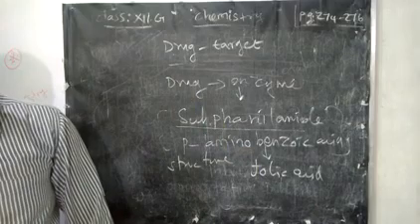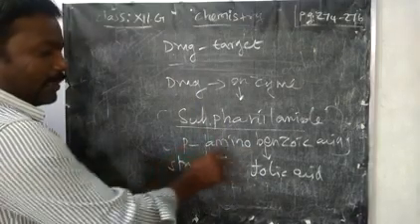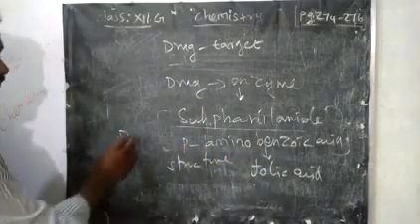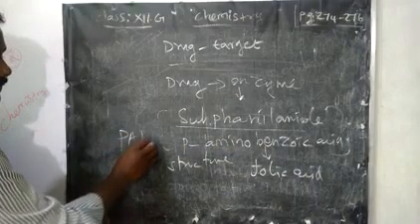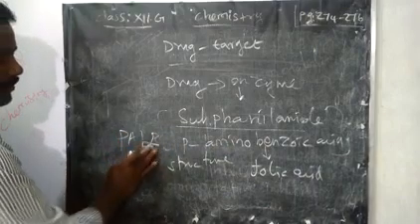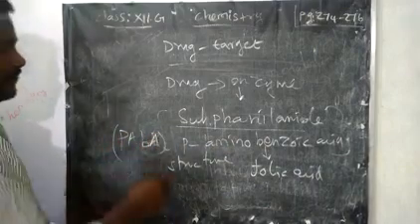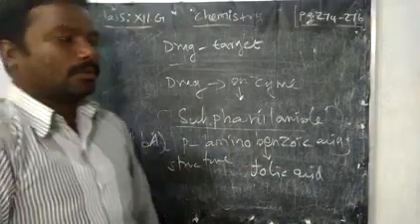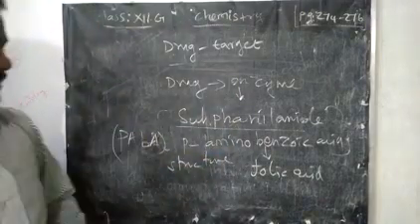Here, para-aminobenzoic acid we can simply write as PABA. Somewhere they may ask what is PABA. So, para-aminobenzoic acid.